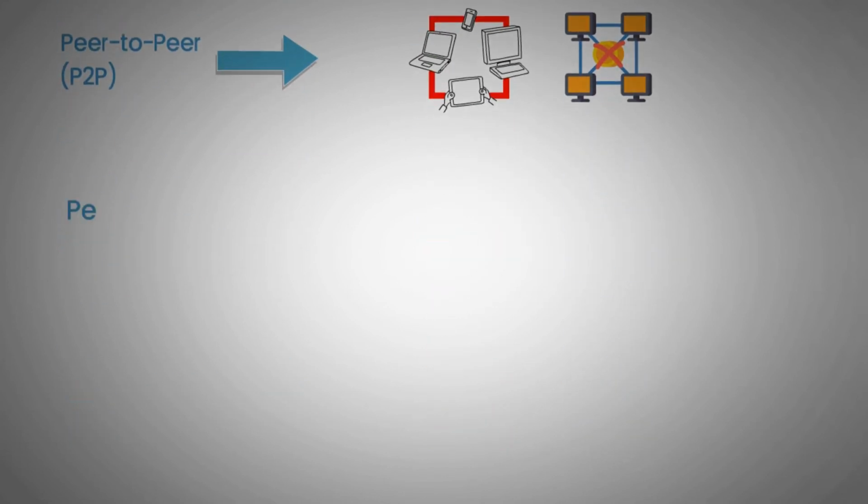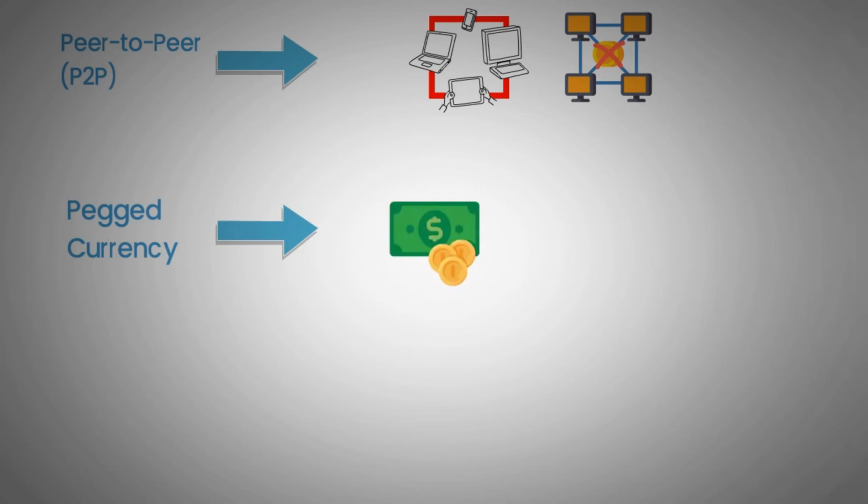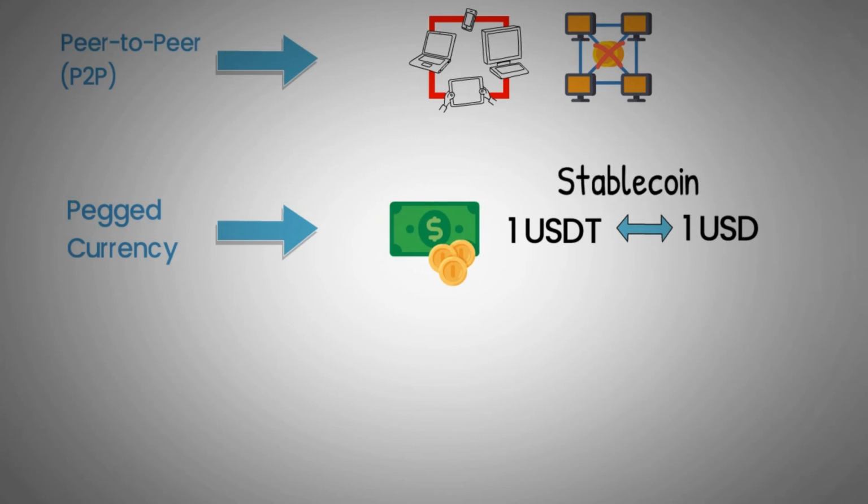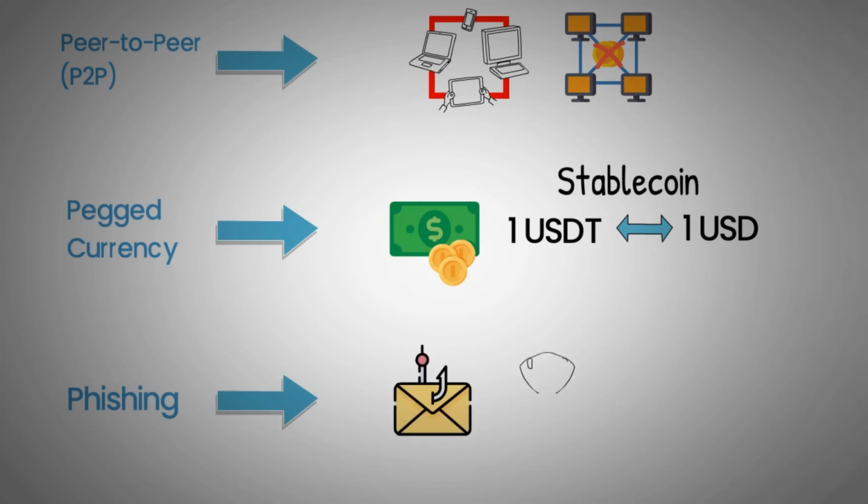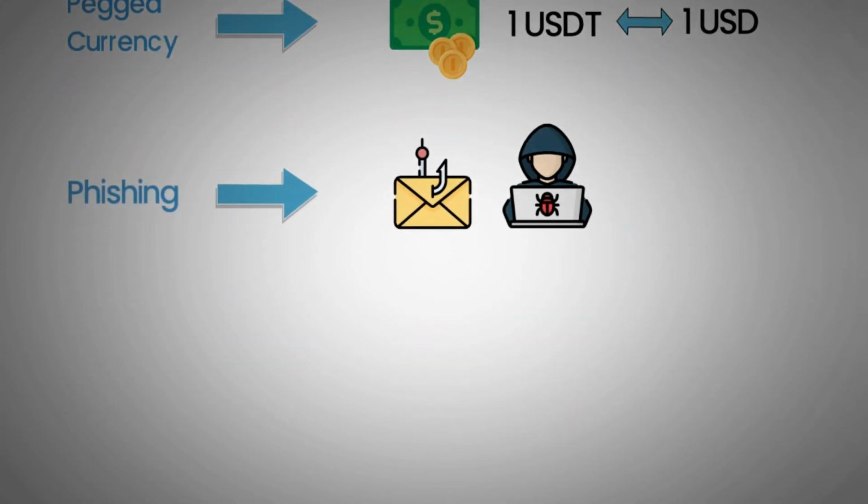Peer-to-peer or P2P, when two or more computers are connected and share workload or resources without relying on a centralized server. Pegged currency, a currency where the price is designed to remain the same as a designated asset. For example, 1 USDT is pegged to $1, also referred to as a stablecoin. Phishing, a malicious attack where a bad actor will attempt to obtain the credentials of a user in order to gain unauthorized access into their account.